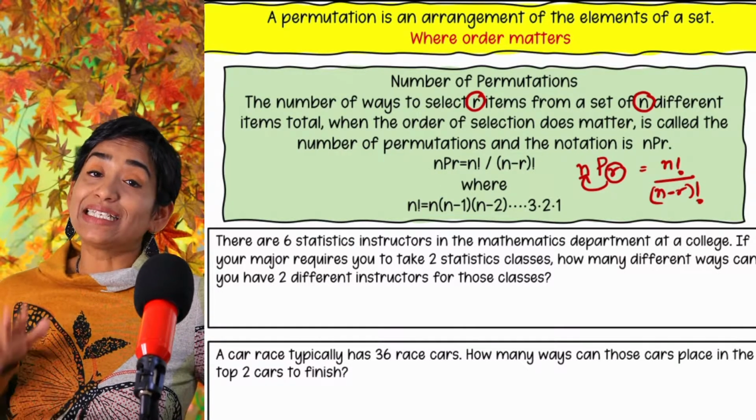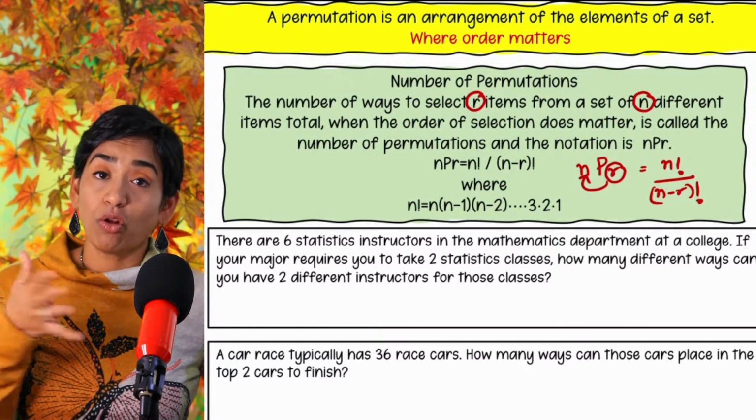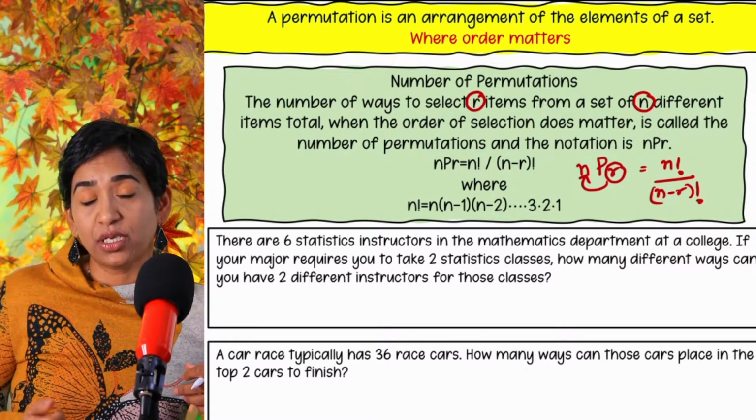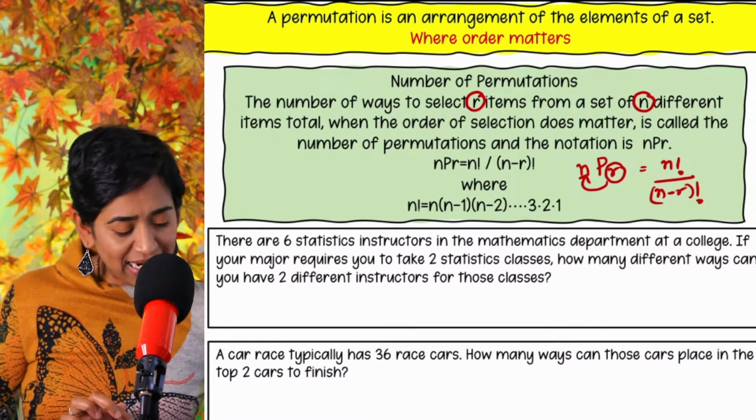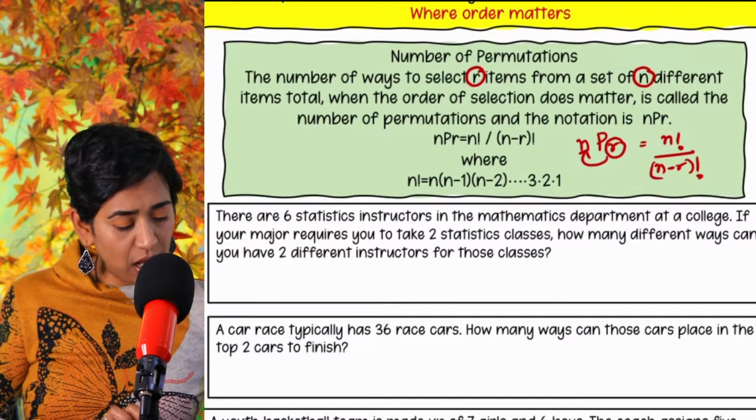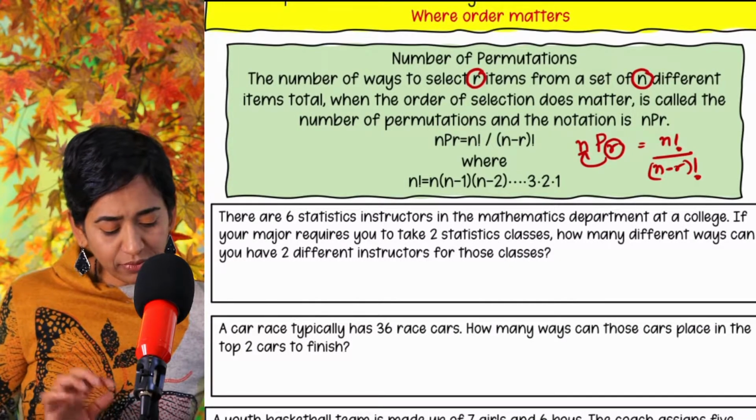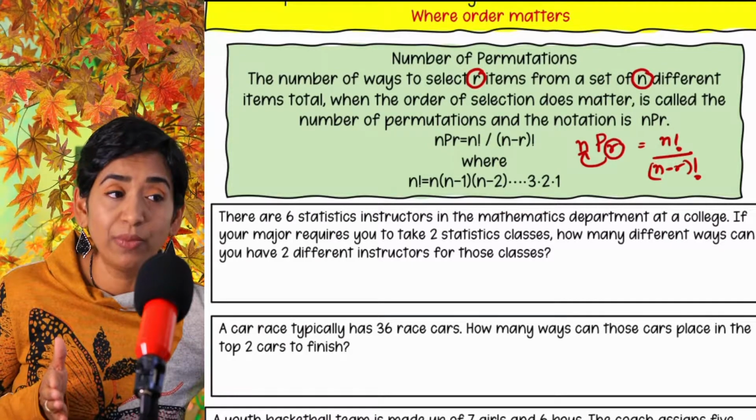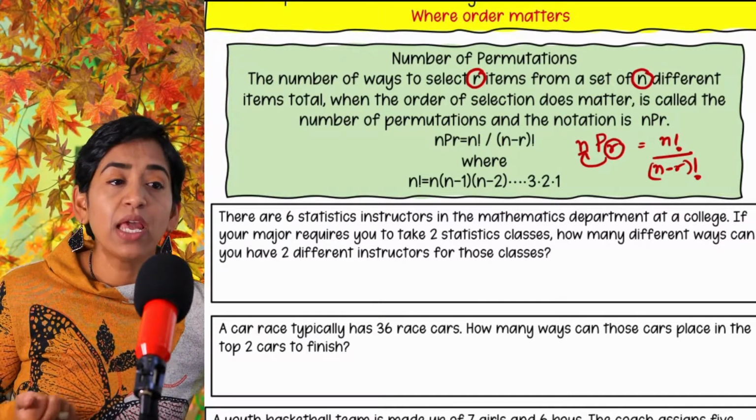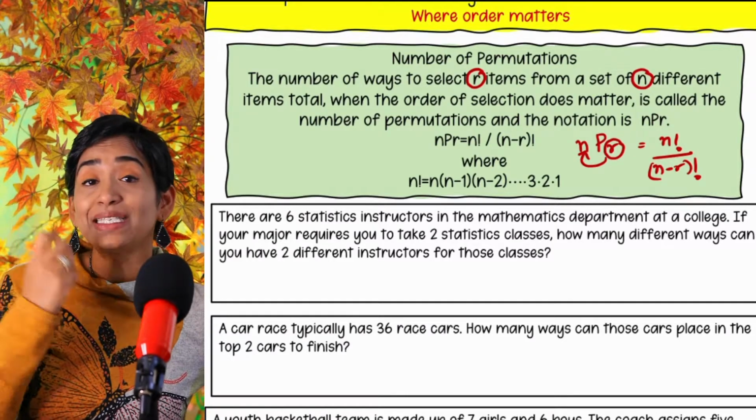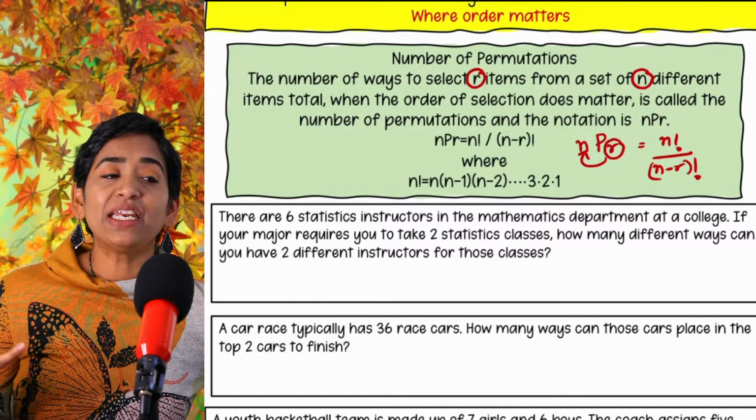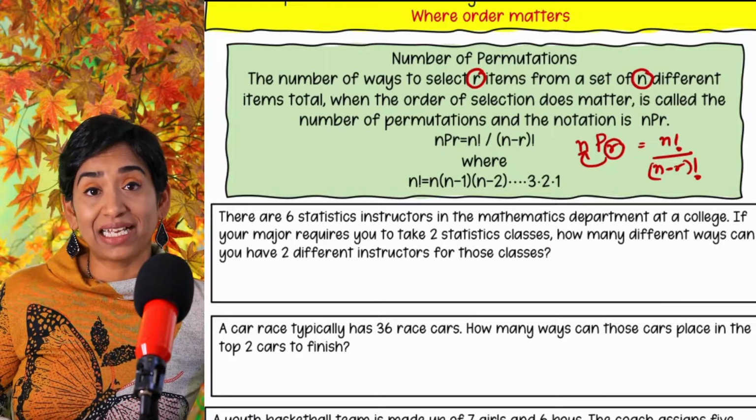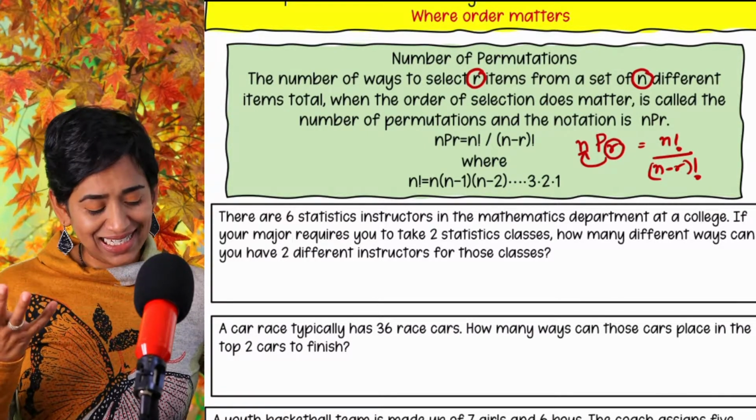What I will be doing is I will be doing the problems mathematically, solving them, and also using your class calc so you can see how the factorials are done. Let's go ahead and take a look at the first problem here. Let me scroll this up. There you go. There are 6 statistic instructors in the mathematics department at a college. Let's take our college, all right? If your major requires you to take 2 statistic courses, how many different ways can you have 2 different instructors from these classes? Remember, you have 6 statistic instructors.